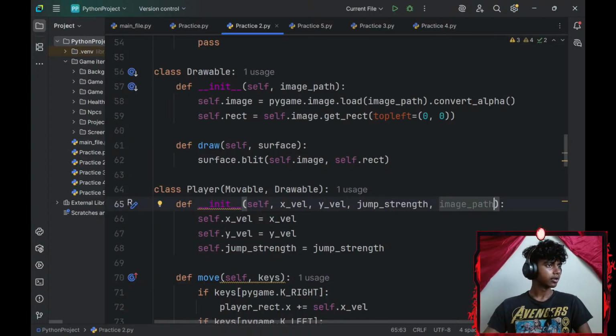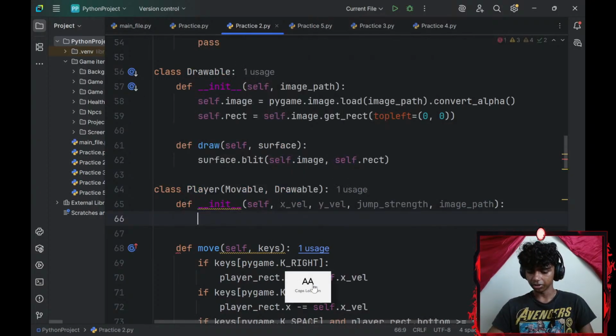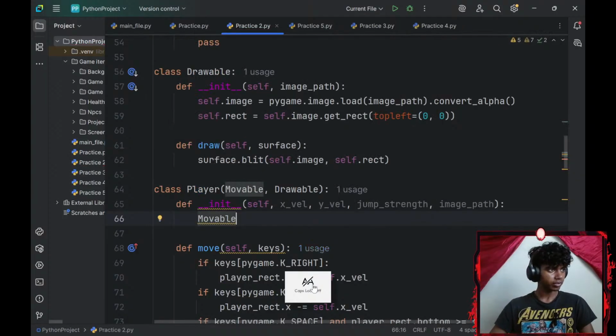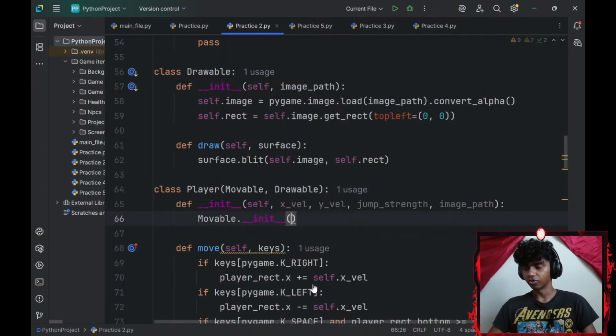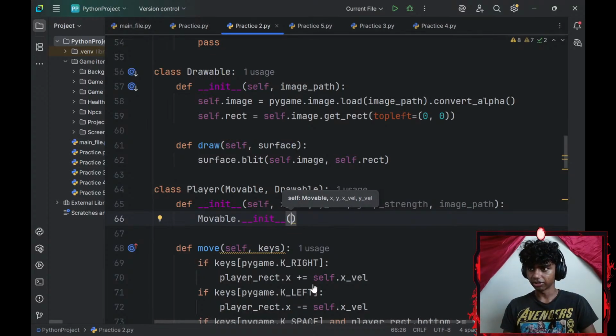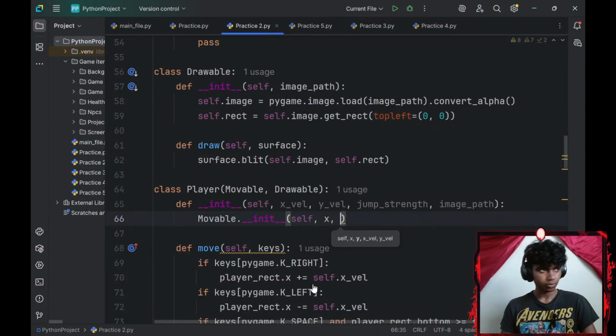Okay. And then, let's see. I go with my movable. I don't add them as instance variables. So I go with movable.dunder init, self parameter, comma x, y, x velocity.